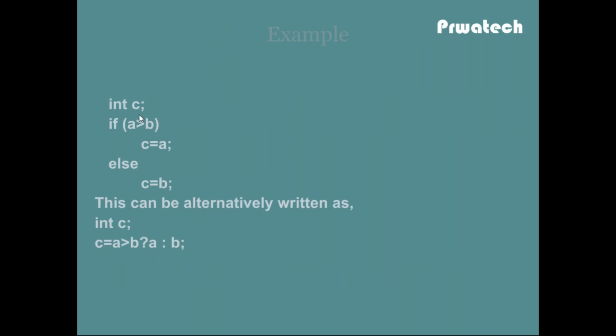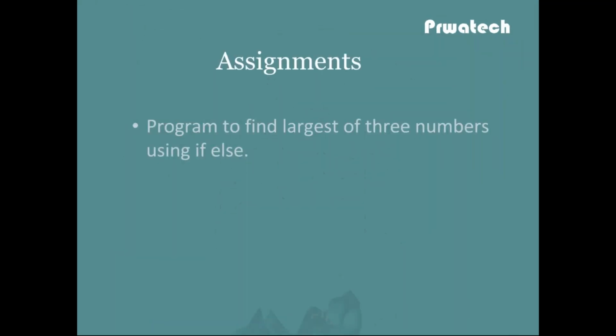See that. c is an integer variable. If a greater than b, c equal to a, else c equal to b. So instead of the if else block, we can use the conditional operator like a greater than b. A greater than b is the expression, then a question mark, then statement 1 will be executed, otherwise statement 2 will be executed. So if a greater than b is true, then a will be executed. If the a greater than b condition is false, then b will be executed. This is the simple assignment.